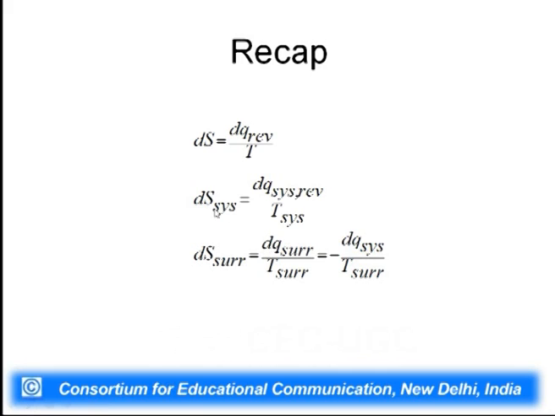So, dS system is dq system reversible by T system, whereas dS surrounding is equal to dq surrounding by T surrounding. And since heat lost by the system is equal to heat gained by the surrounding, dq surrounding is equal to minus dq system, and so you can write dS surrounding is equal to minus dq system by T surrounding.